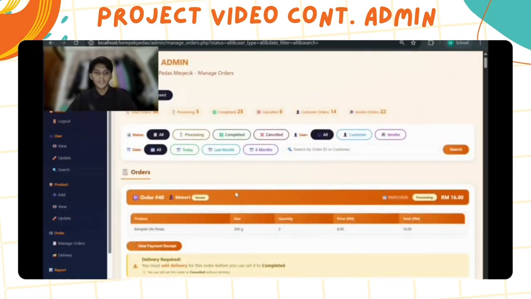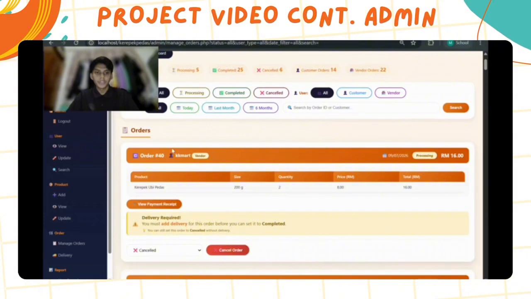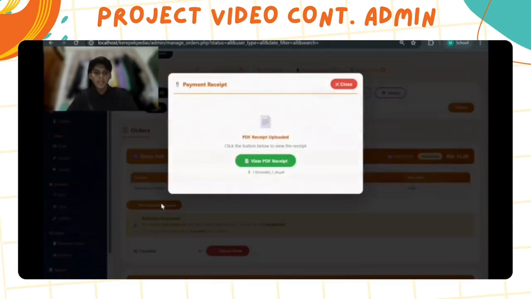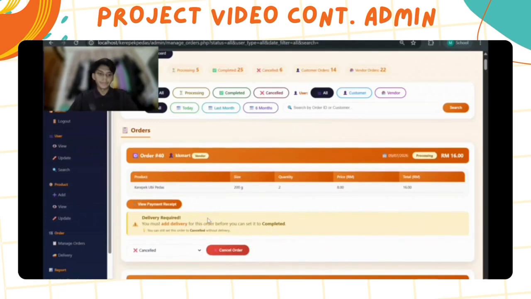So you can see here below the orders in cards, this is the vendor's name, this is the order ID, this is the date the order has been made, and this is the status of the order that is currently processing, and the total price. You can see the detail here, and the admin also can view the receipt that has been uploaded from a customer.